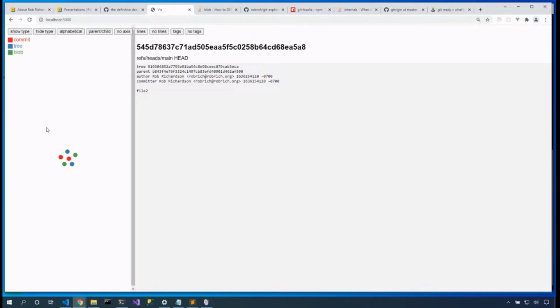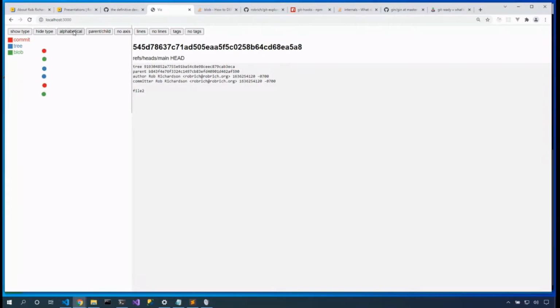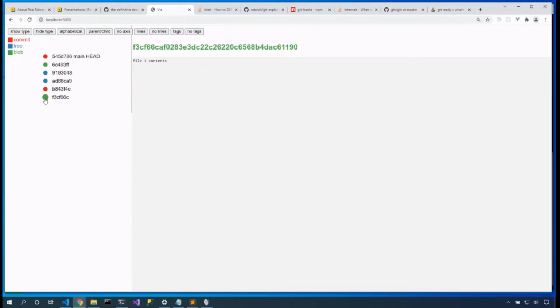Okay, so now I can see the types, and I just randomly picked colors for them. And now let's show their tags. Well, that's a little bit weird. Let's put them in alphabetical order, and now we can show their tags. Okay, so F3CF, B843. Now we can much more easily cruise through them.